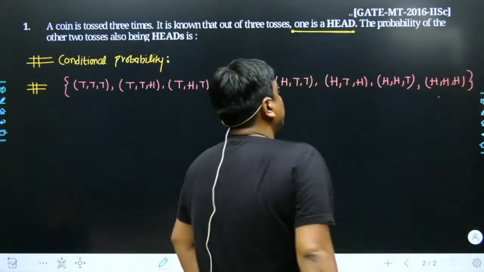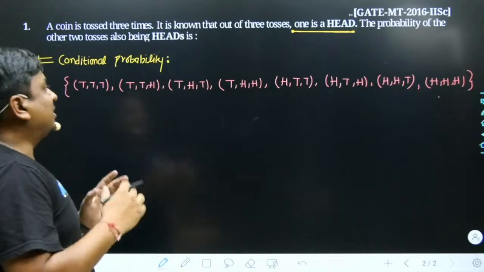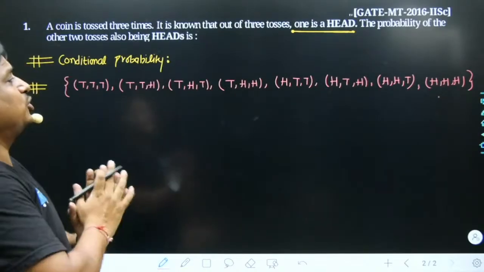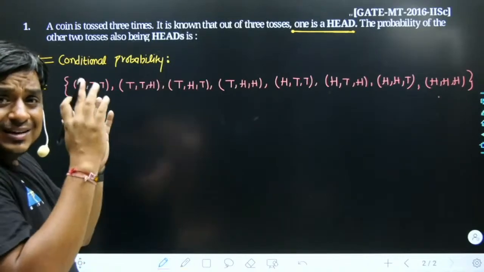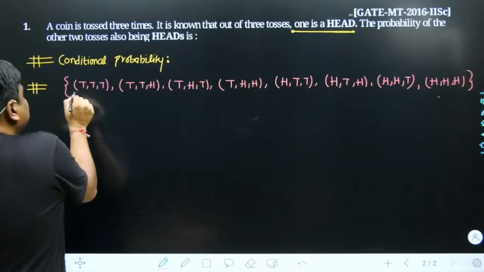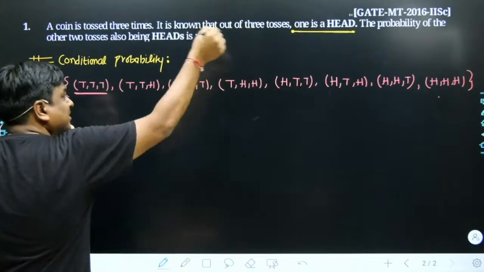So many of the students would think, sir, this is our sample space. No, my dear friend. As per the additional condition supplied along with this problem, it makes sure that the outcome contains at least 1 head. May I know whether this outcome would be part of the sample space with this condition?